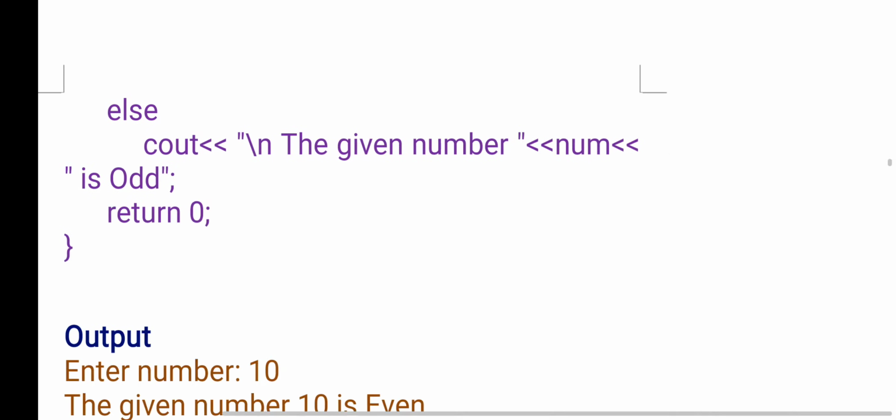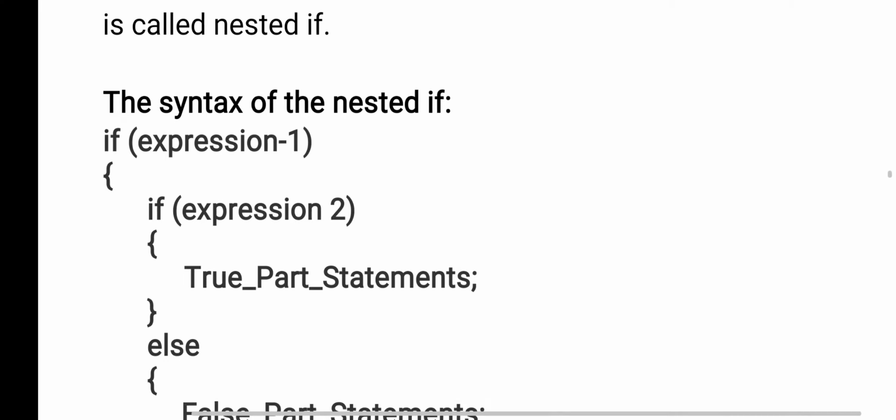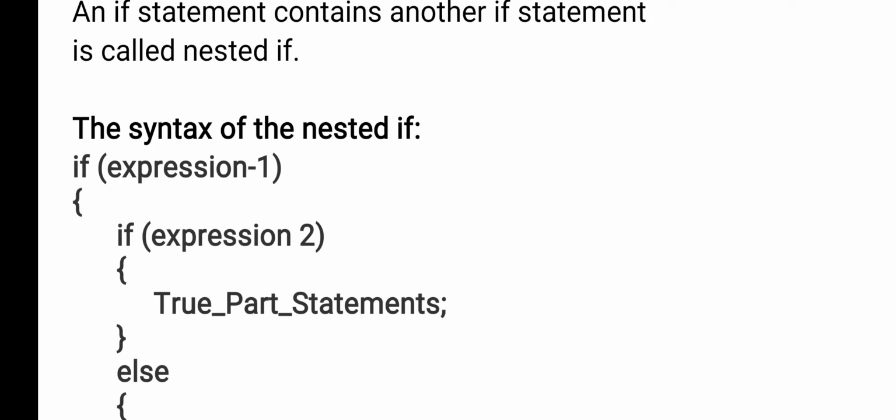In the case of nested if, if the outer condition is true, we check the inner condition. If the outer condition is false, then we won't check the inner condition. Suppose I want to check whether a student has passed or not. The actual condition is: the student should pass in all the subjects. If the student fails in at least one subject, the student fails.